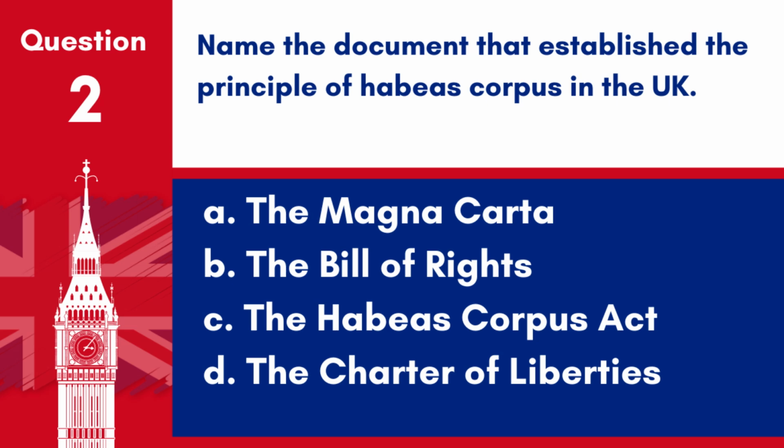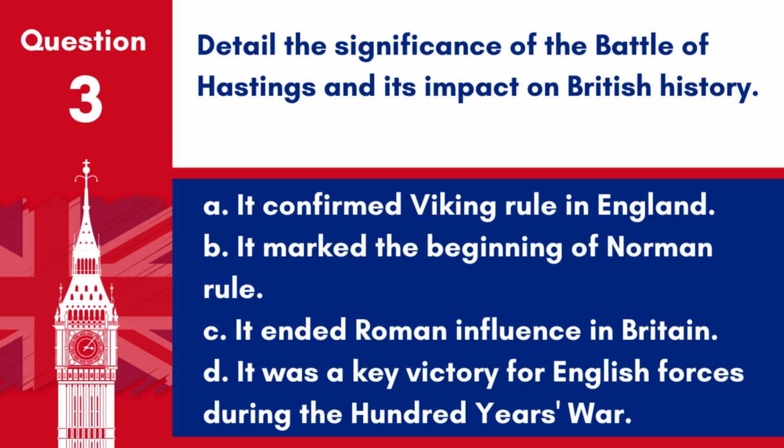Question 2. Name the document that established the principle of habeas corpus in the UK. A. The Magna Carta, B. The Bill of Rights, C. The Habeas Corpus Act, D. The Charter of Liberties. Answer: C. The Habeas Corpus Act. The Habeas Corpus Act, passed in 1679, established the principle of habeas corpus in the UK, protecting individuals from being detained without trial.